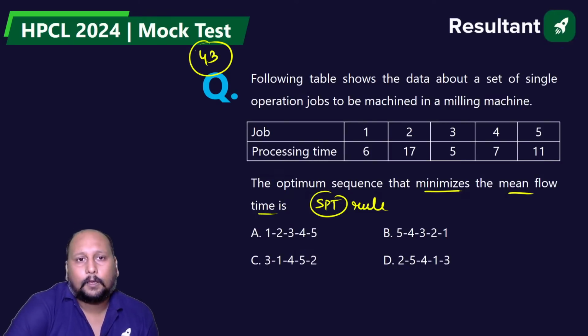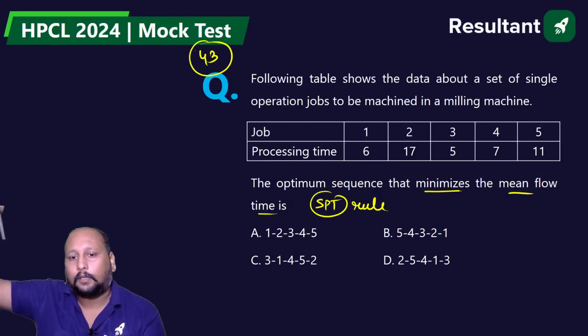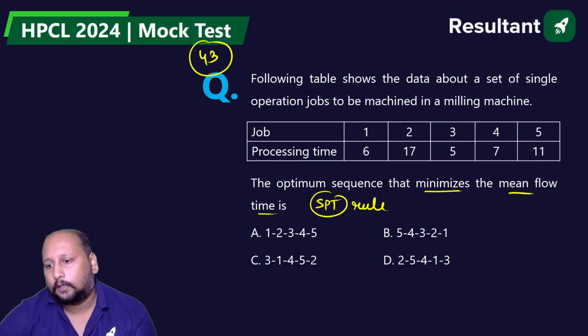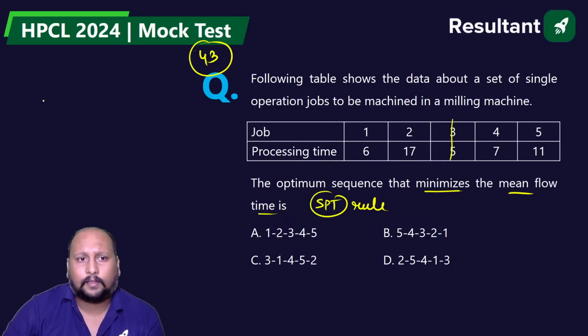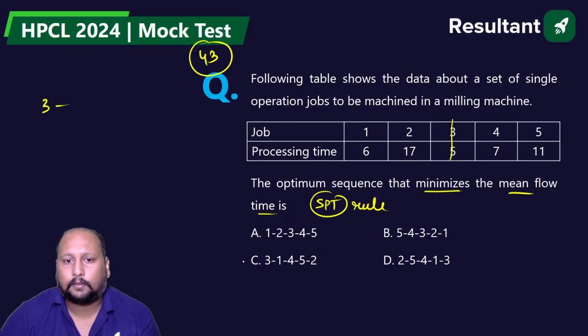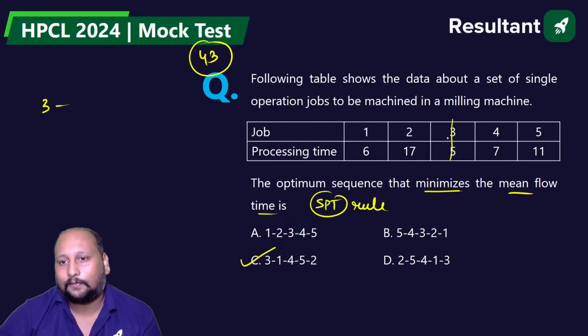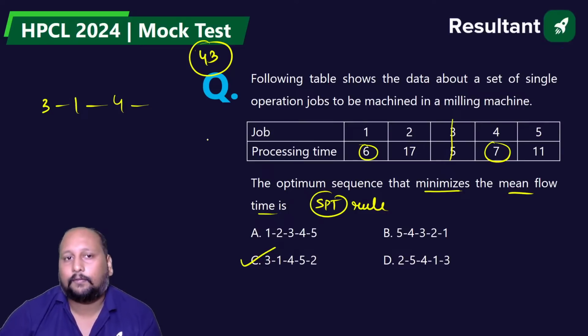SPT rule. So we have to arrange from lowest to maximum processing time value, right? Lowest is this one. So we start with 3. Then option C is the correct answer. Just by looking at the first, we are able to get the answer. But still, we have to complete this. Then we are having 6, then 7, then 5, and then 2. Option C.